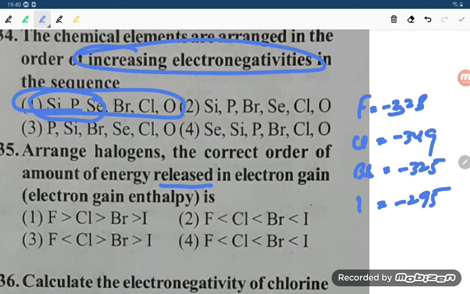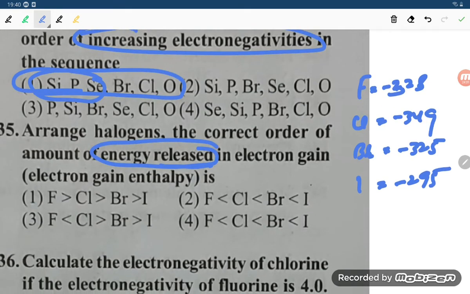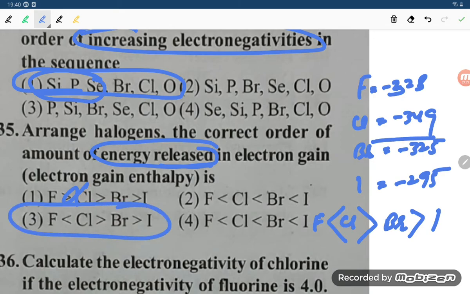The question asks for the correct order of the amount of energy released in electron gain enthalpy. The most energy is released by chlorine, the highest. Then comes fluorine, then bromine, which is higher than iodine. So the order is Cl, F, Br, I. Option number 3 is the correct option, student. The others are wrong.